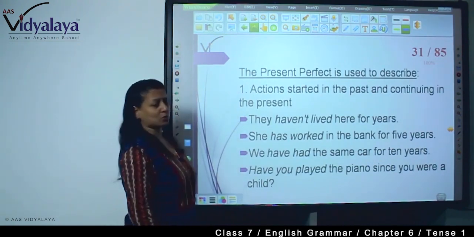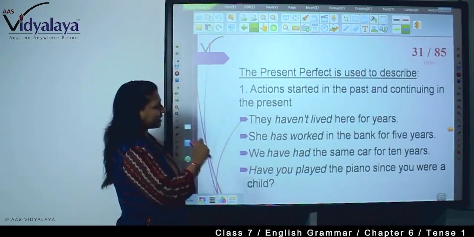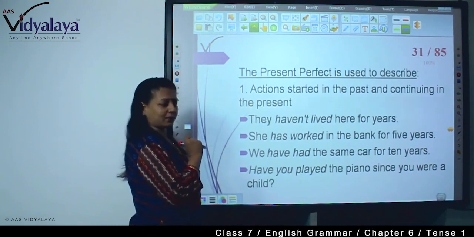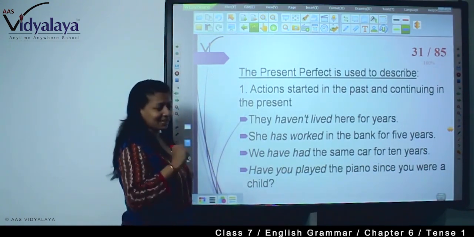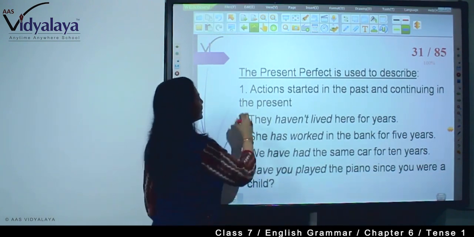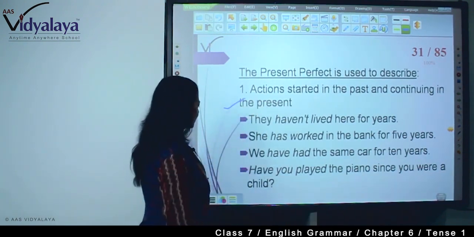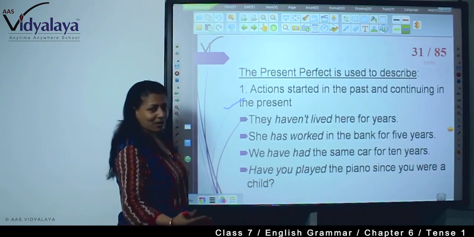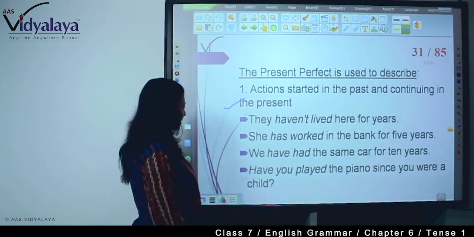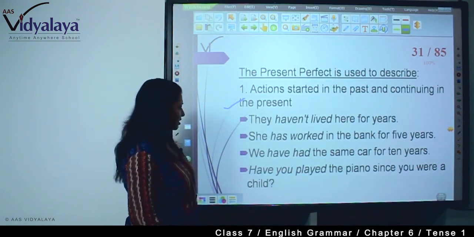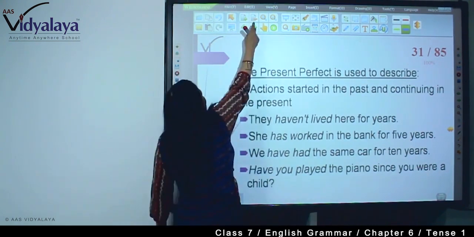Now present perfect is used to describe actions started in the past and continuing in the present. They haven't lived here for years. She has worked in the bank for 5 years. So it started in the past and is continuing in the present. We have had the same car for 10 years. That means we are using the same car till now. Have you played the piano since you were a child?